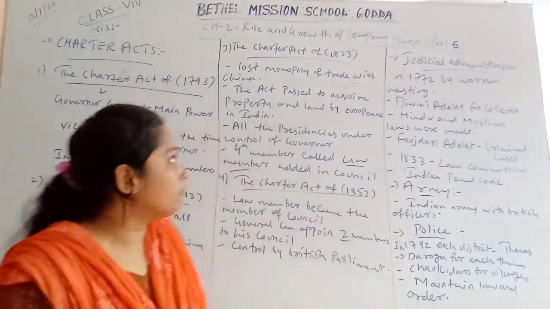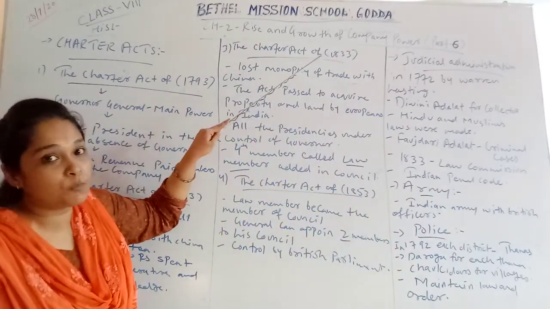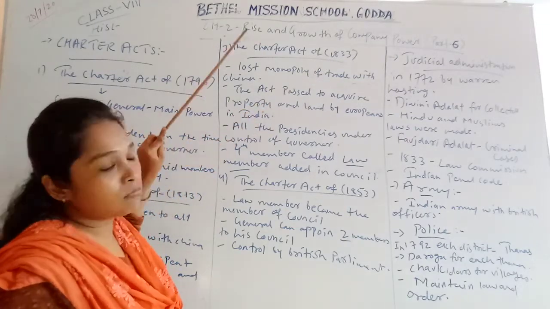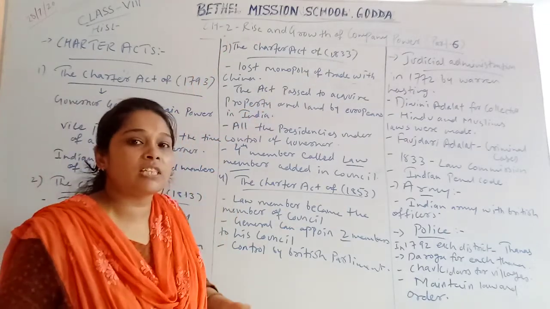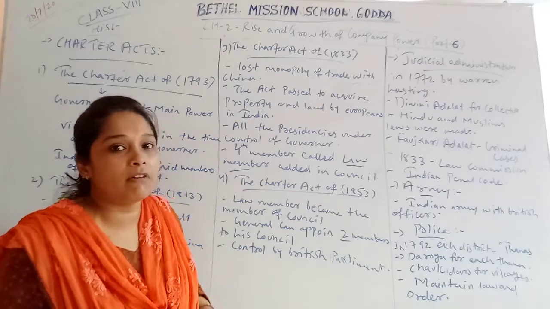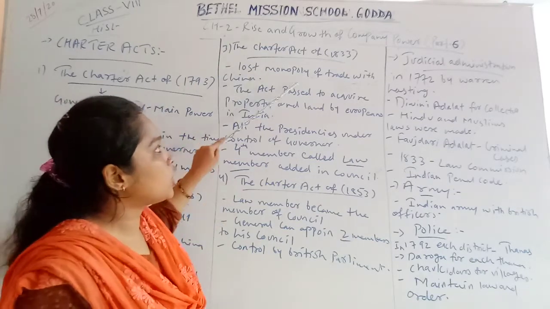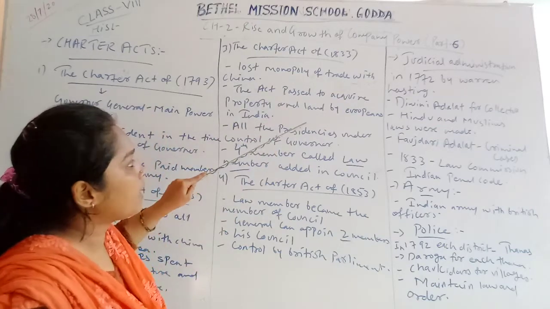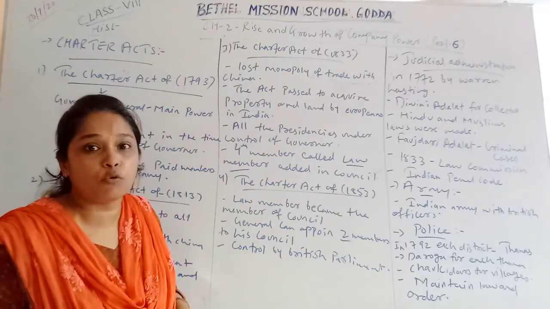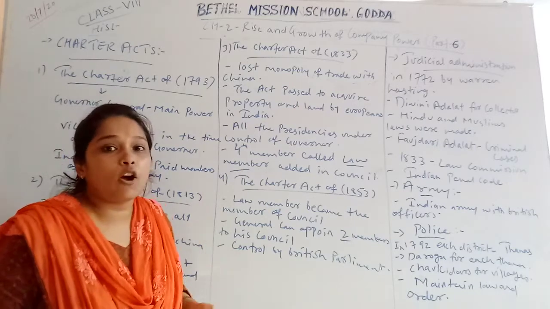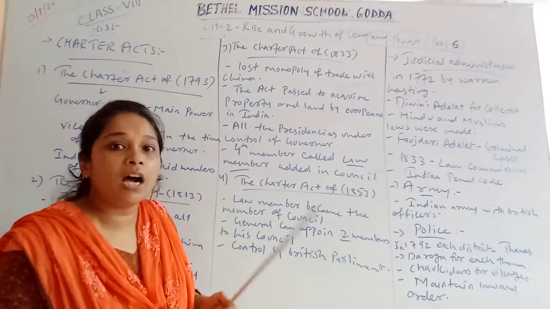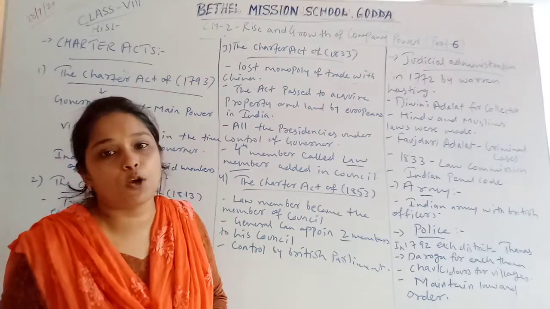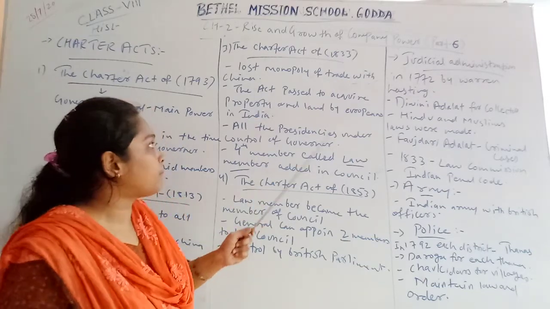Now moving further, the third Charter Act was passed in 1833. According to this act, the Company, which had a monopoly on trading with China, lost its monopoly of trade with China. Then an act was passed to acquire property. Through it, Englishmen or Europeans had the right to hold property in India. That means the right to property in India was given according to this act.